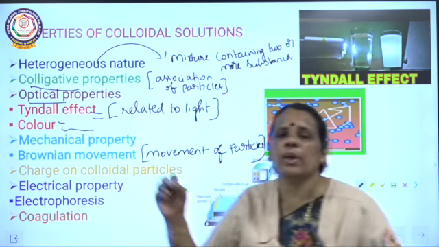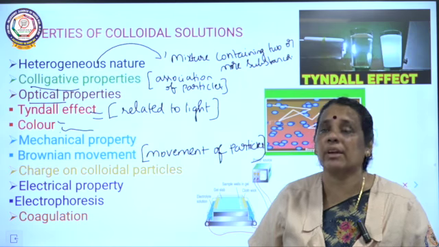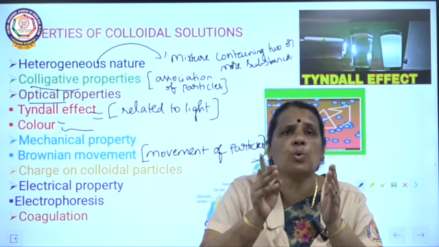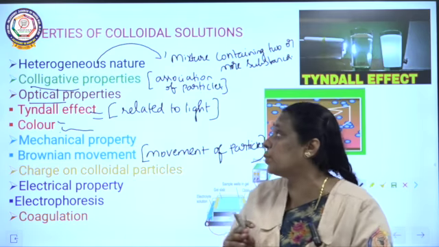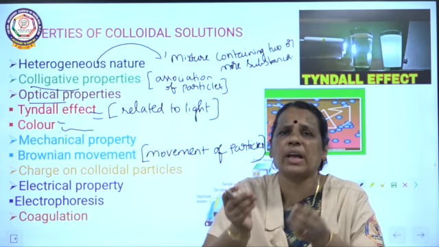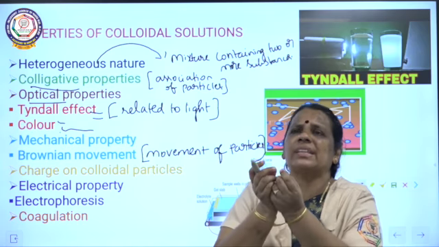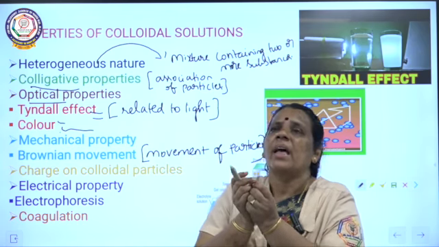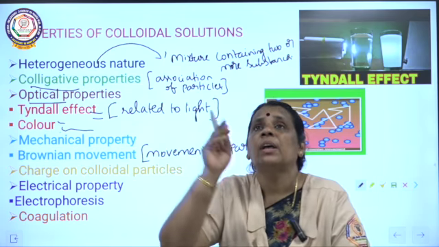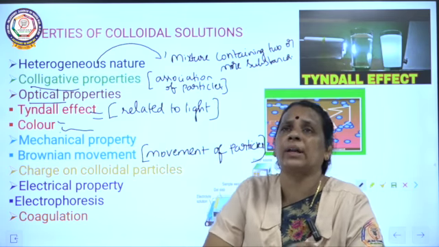So here we are going to discuss the different properties of colloids. The first one is heterogeneous nature. What is heterogeneous? It will have two or more substances present in the solution. The second one is colligative properties. What is colligative? Actually, associating. The particles in a solution are associated together. So we can call those properties colligative properties. We are going to see many properties under the colligative properties.